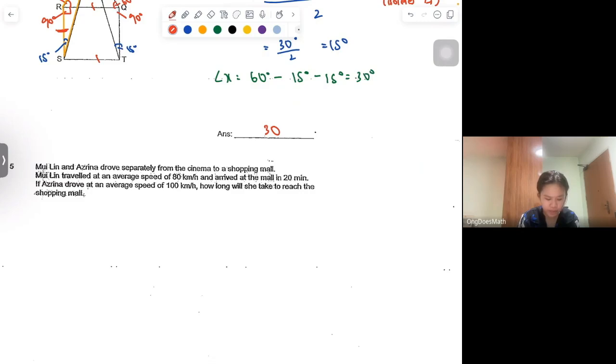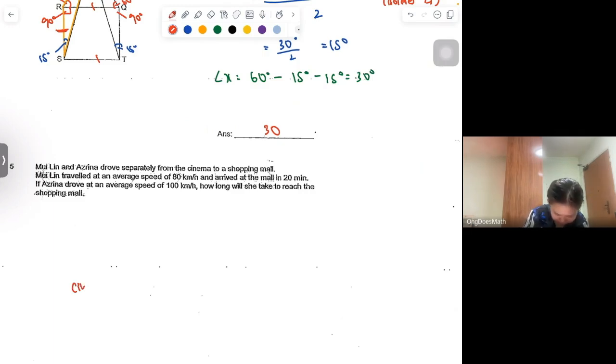Next, Mui Lin and Azrina drove separately from the cinema to a shopping mall. Mui Lin traveled at an average speed of 80 km per hour and arrived at the mall in 20 minutes. If Azrina drove at an average speed of 100 km per hour, how long will she take to reach the shopping mall? Okay, so you have two locations.